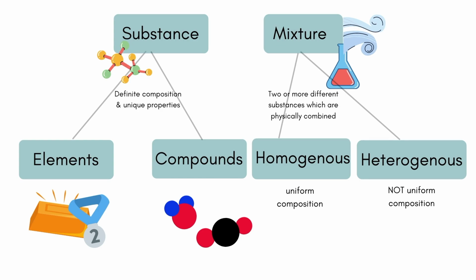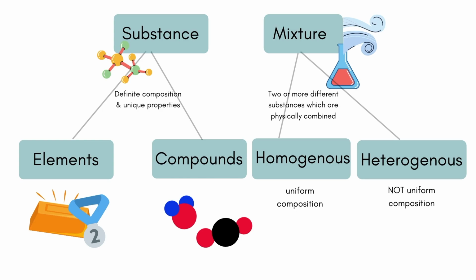Heterogeneous mixtures do not have uniform composition, so they are not the same throughout. Let's take granite for example. Granite is usually made up of different stones, but they are not perfectly uniform throughout. Taking one slab of granite is almost guaranteed to look different from another slab.